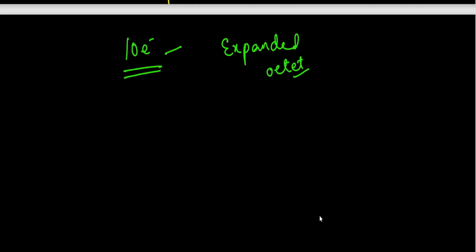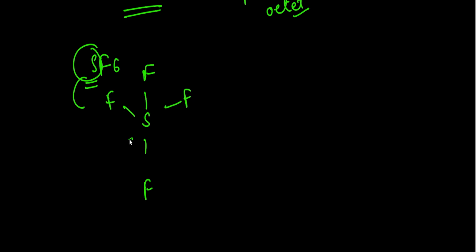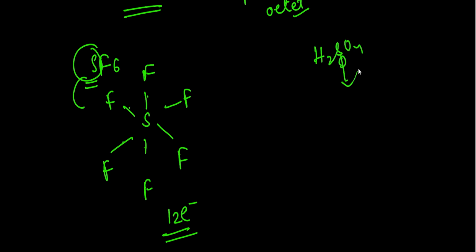Not only in PF5, if you observe in SF6, the central atom sulfur is also forming SF6 like this, which means here 2, 4, 6, 8, 10, 12, so the central atom contains 12 electrons.